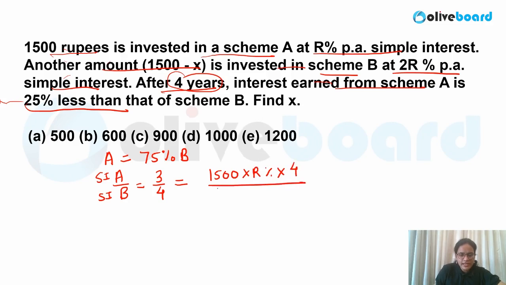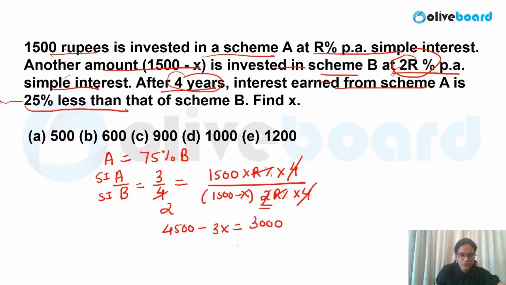Similarly, the second value is 1500 minus X. This is invested at 2R%, so you have to write 2R%. Time is again 4. Even if you do not mention it, that is fine. You have to do this calculation in mind. Now this is 2 over here, so 2 2s are 4. Now you cross multiply the value. So what will you get? 4500 minus 3x is equal to 3000 over here. So very easily I can calculate the value: 3x is equal to 1500, or I can say x value is nothing but 500 in this case.